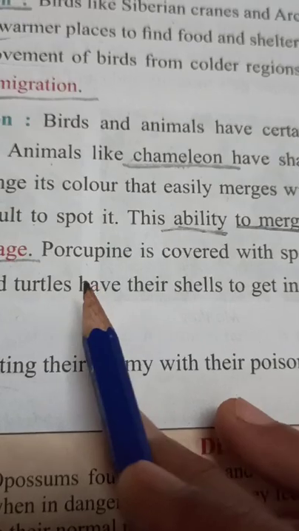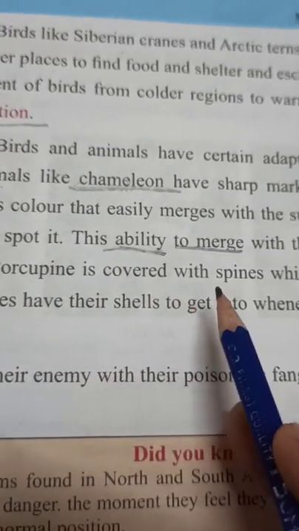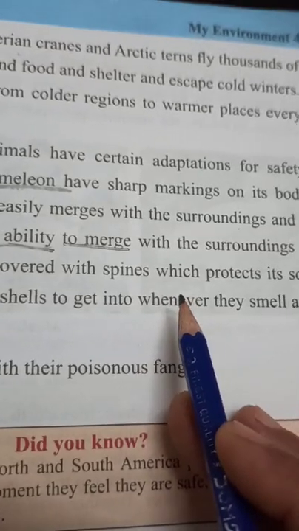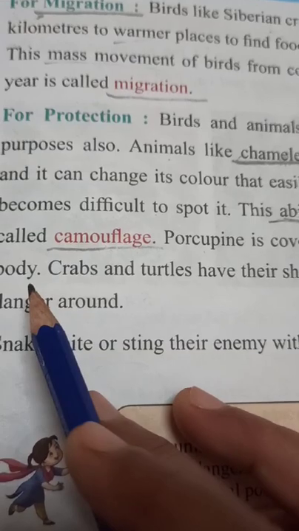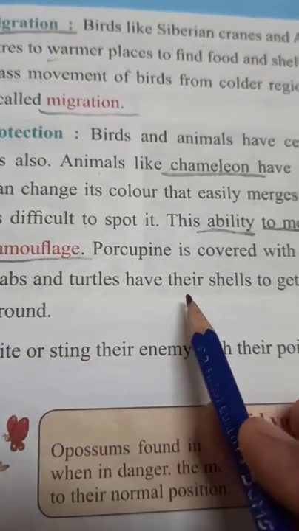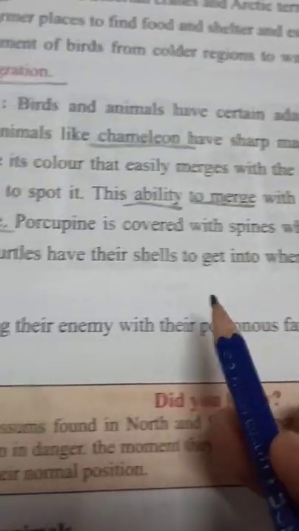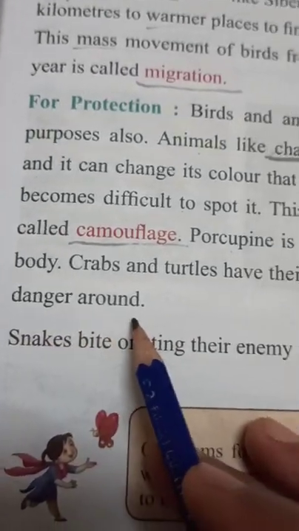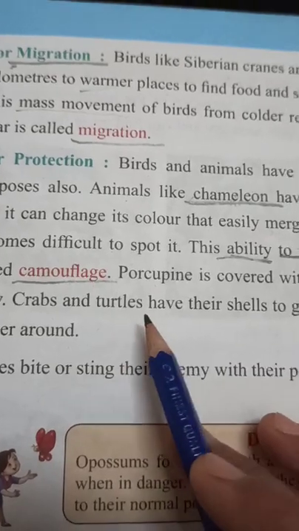Okay, so next, the porcupine is covered with spines which protect its soft body. Crabs and turtles have their shells to get into whenever they smell any danger around. Here also, children, they have given names of three animals.